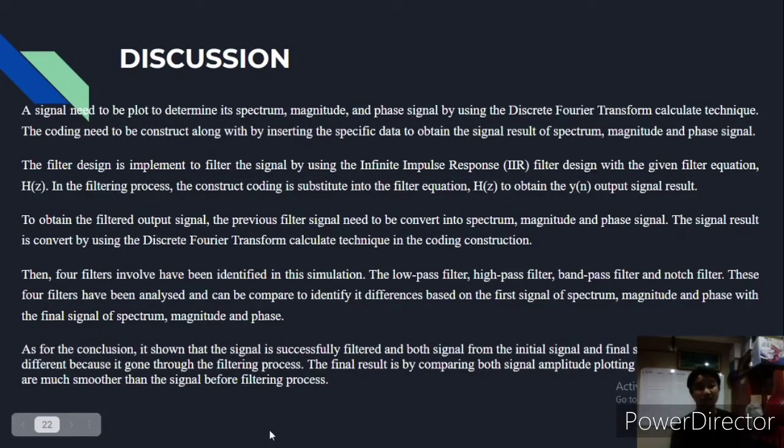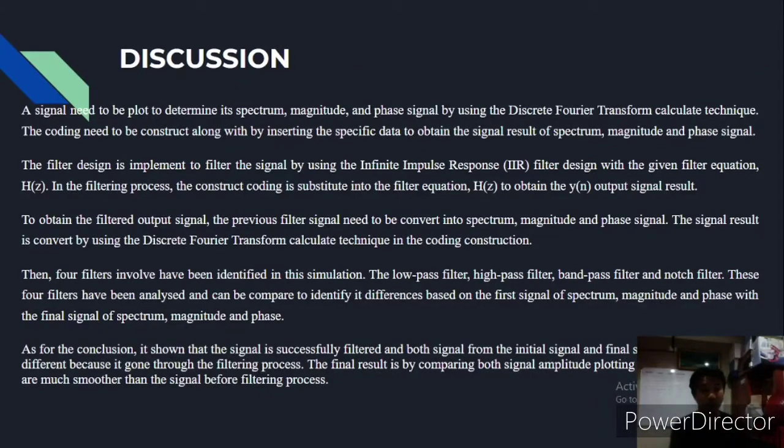The filter design is implemented to filter the signal by using infinite impulse response (IIR) filter design with the given filter equation, which is H(z). In the filtering process, the constructed coding is substituted into the filter equation to obtain H(z) and the y[n] output signal result. So to obtain the filter output signal, the previous signal needs to be converted into spectrum magnitude and phase signal. The phase result is converted by using DFT in the coding construction.